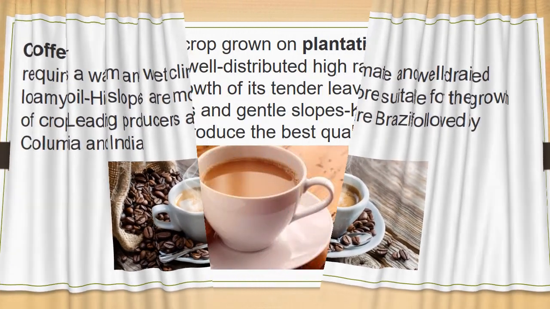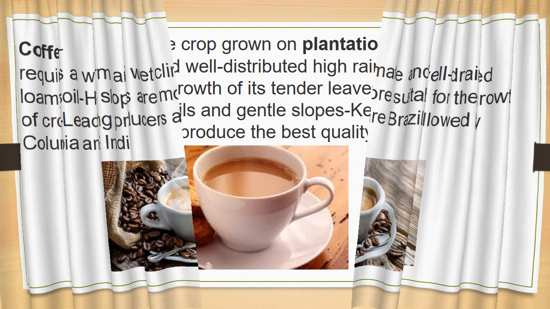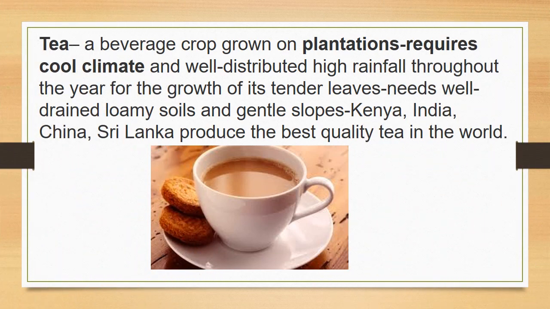And last, tea. Tea needs cool climate. Tea cultivation needs cool climate and distributed high rainfall throughout the year, and needs loamy soil only. Kenya, India, China and Sri Lanka produce the best quality tea in the world.